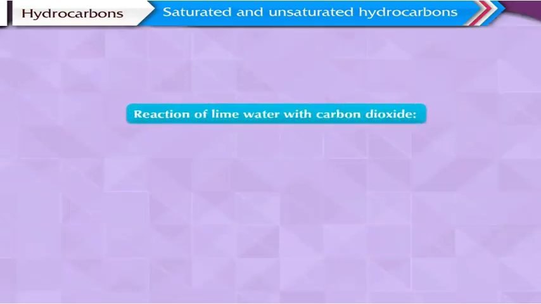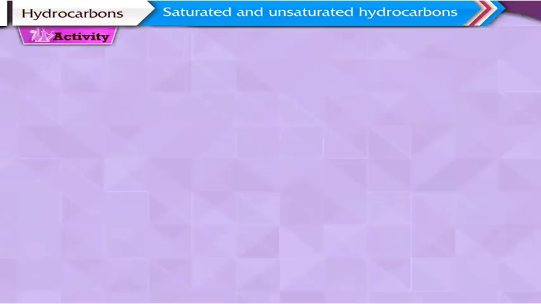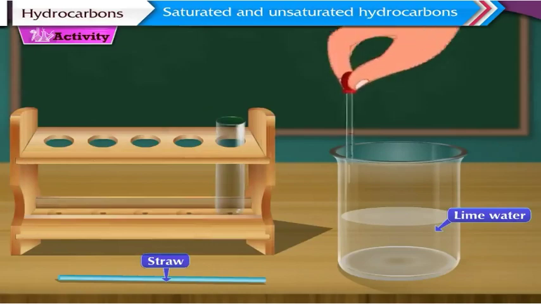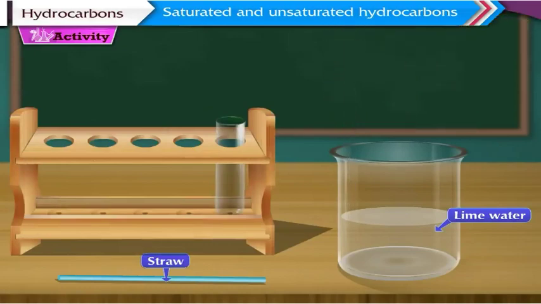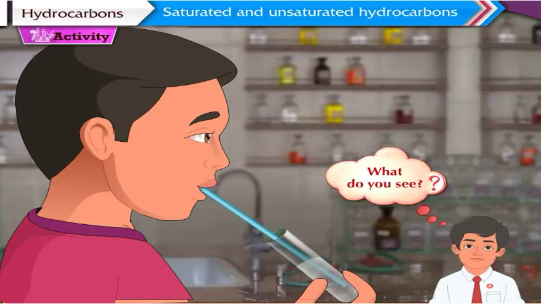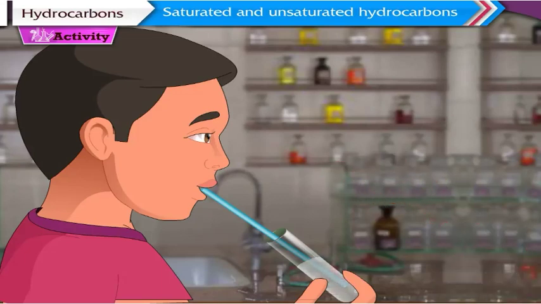Reaction of lime water with carbon dioxide. Activity. To perform this activity, we will require some lime water and a straw. Take some freshly prepared lime water in a test tube. Blow for some time into the lime water through the straw and observe the lime water. What do you see? We see that the lime water turns milky.